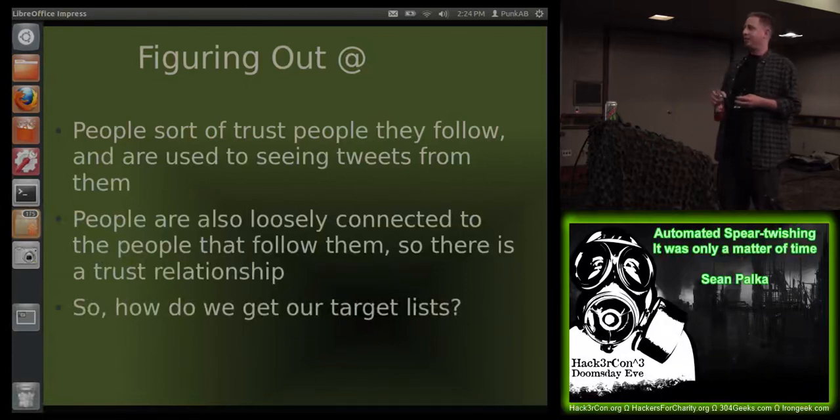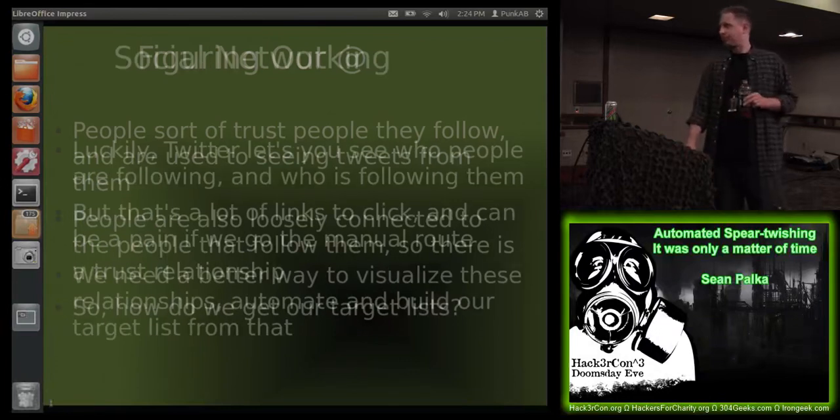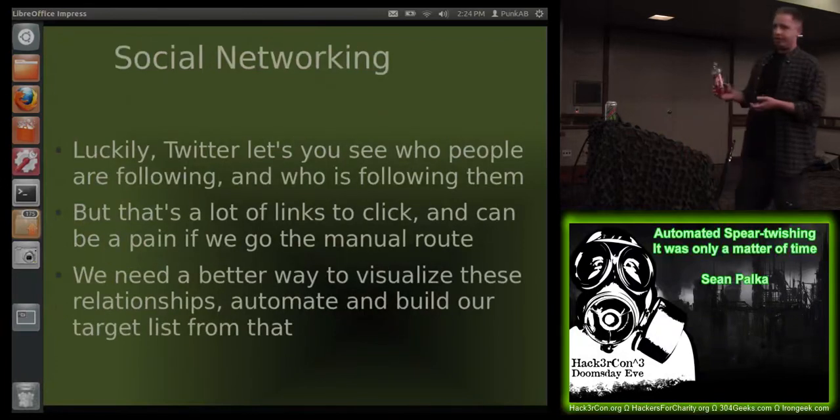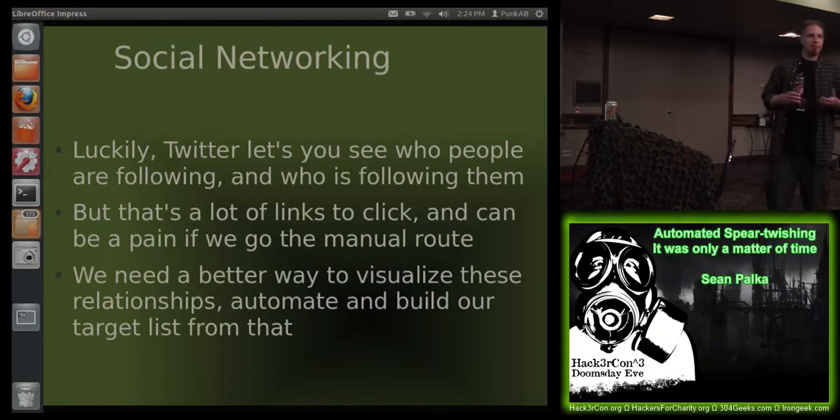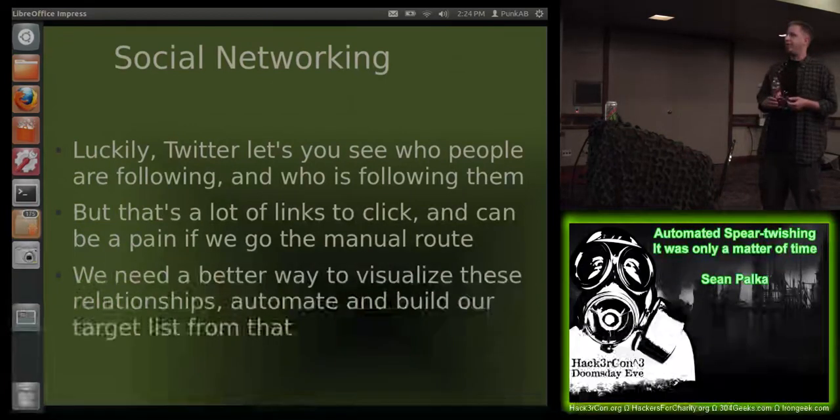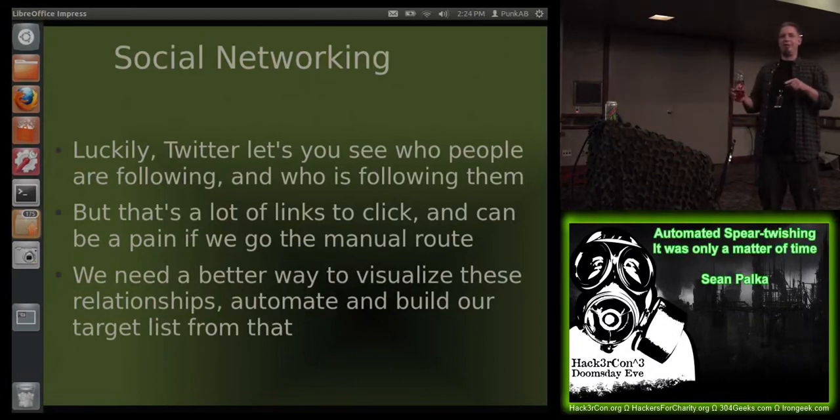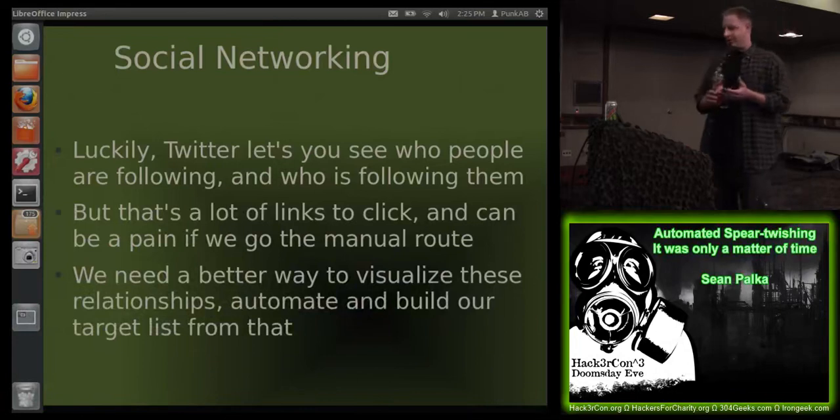So what we want to look at is all of these trust relationships between followers and followees and trying to find connections between them. Obviously, Twitter lets you do this through their interface or all the GUIs you can go to. But it takes a lot of time to start clicking through that and mapping out, okay, this person is following this person who follows this other person who may have a connection with this other person. So I wanted to do that in a more efficient manner.